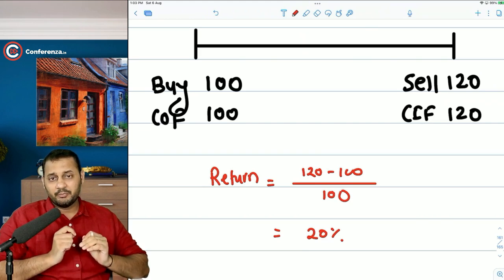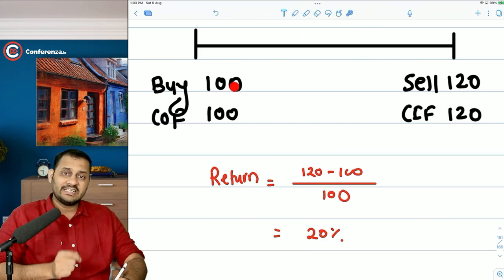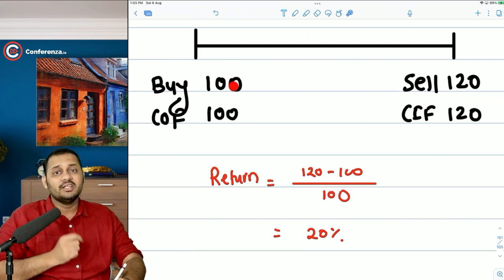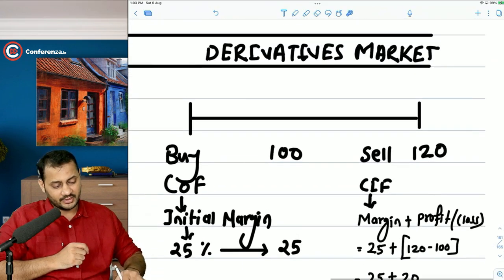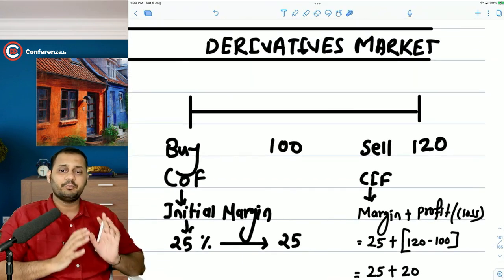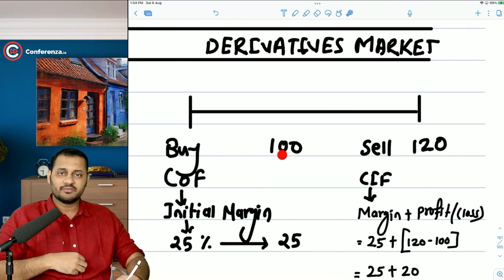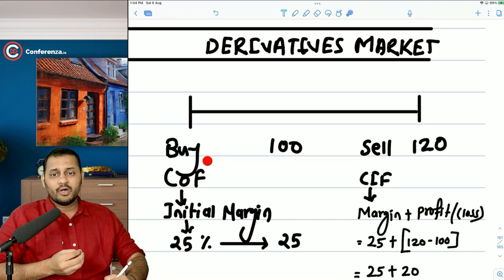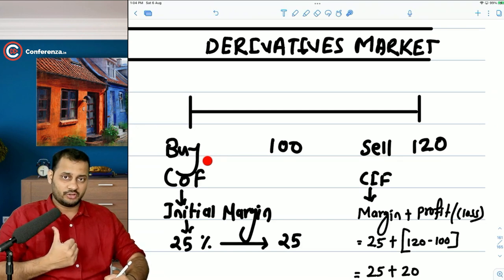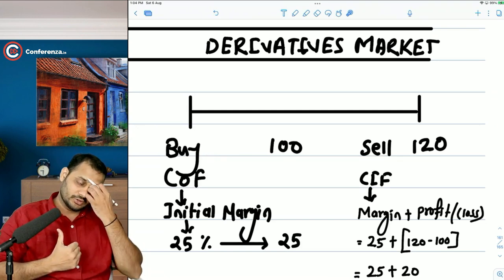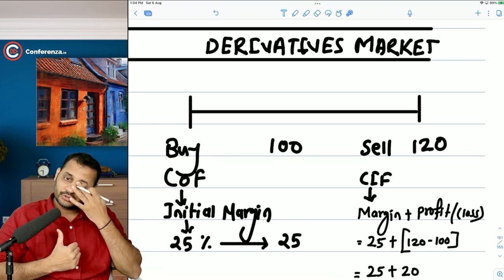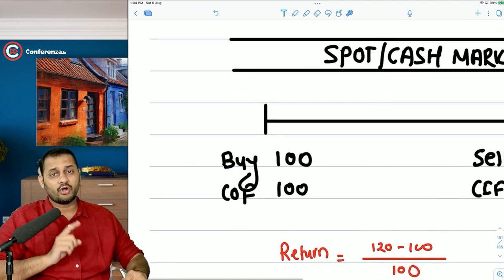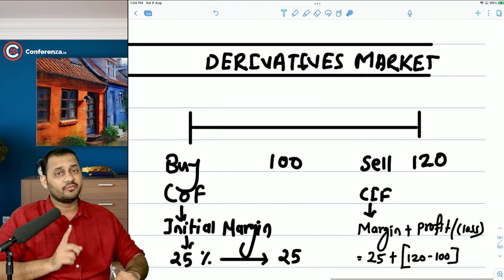Now what happens if we buy the future of the same stock? Not the stock in reality, but only the future. Let's come to the derivatives market now with the same stock, same price. Practically this price will be a little different, but let's assume it for the sake of understanding. Let's say the stock was Adani Enterprises. In one case, you were buying the stock of Adani. In this case, you are buying the futures of Adani.